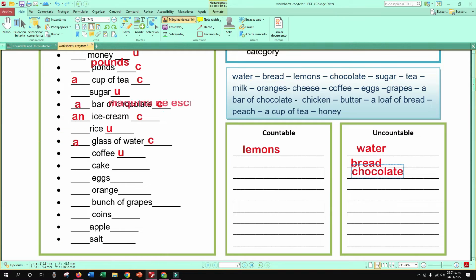Sugar, countable or uncountable? Uncountable. Perfect. Sugar, good. What about tea? Countable or uncountable? Uncountable. Perfect. Milk, countable or uncountable?